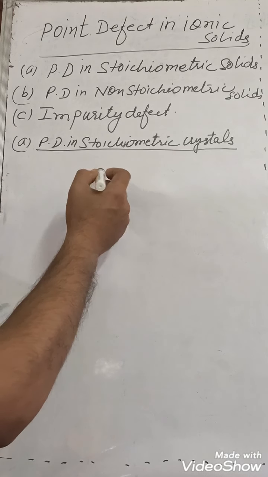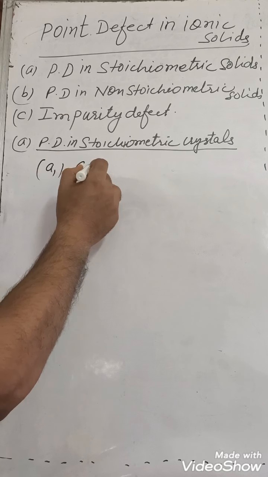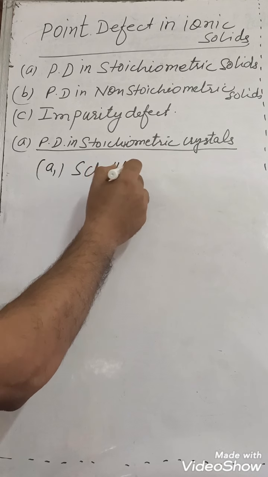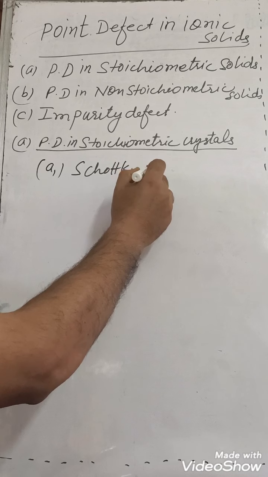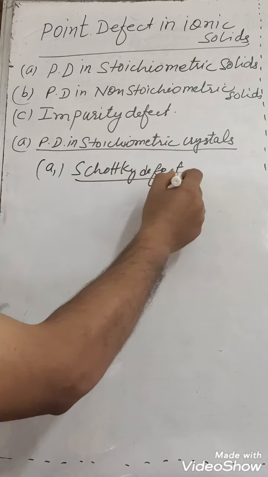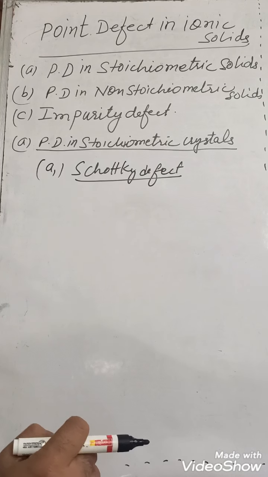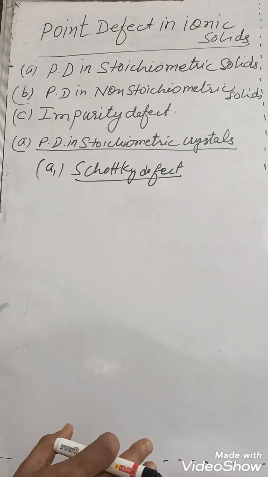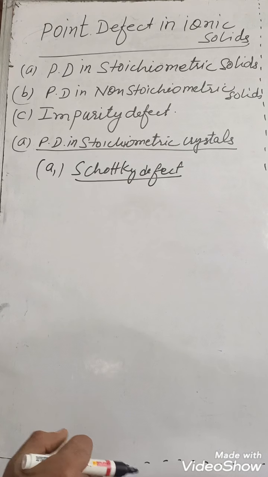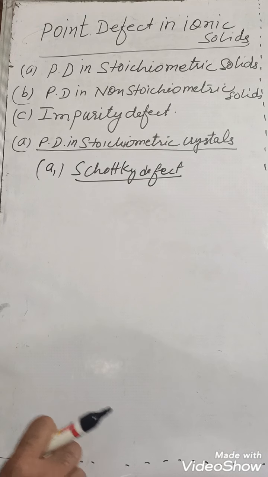So look here, its first part is Schottky defect. Here what happens? There is missing of one cation and one anion. At least one cation and one anion, means equal number of cations and equal number of anions are missing from their lattice site.